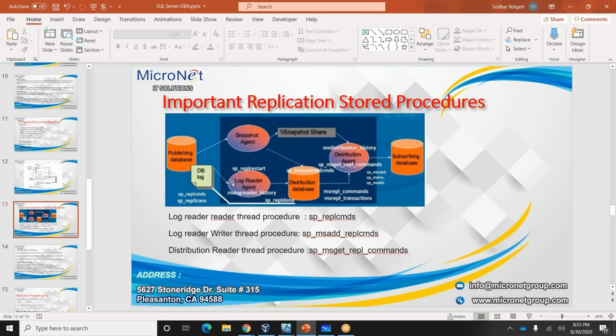From the publication, the log reader agent will scan the log, and whatever transactions are marked for replication, it will push to the distribution database. The distribution agent takes all these transactions and pushes them to the subscriber database. So this is the way.